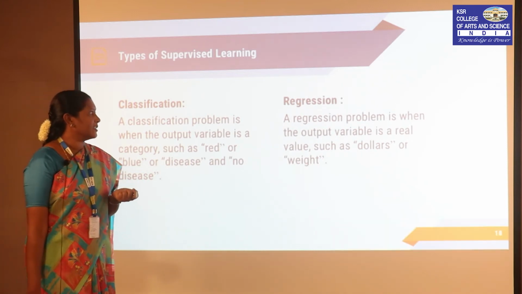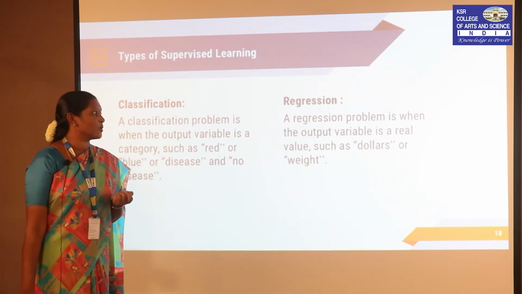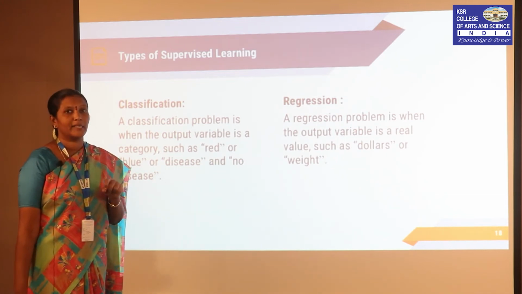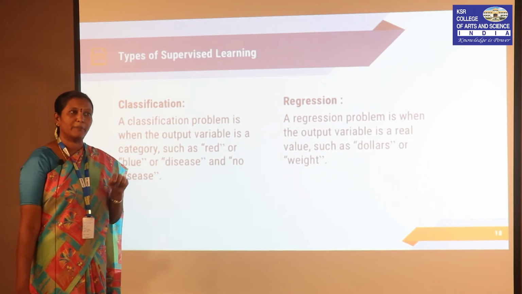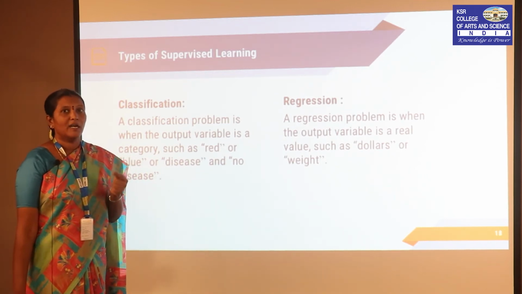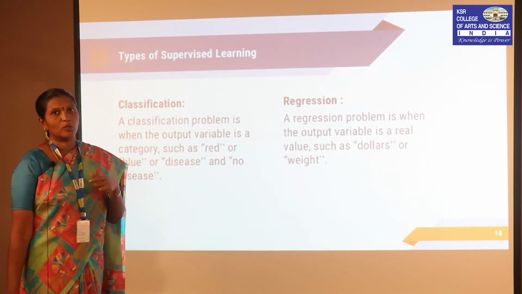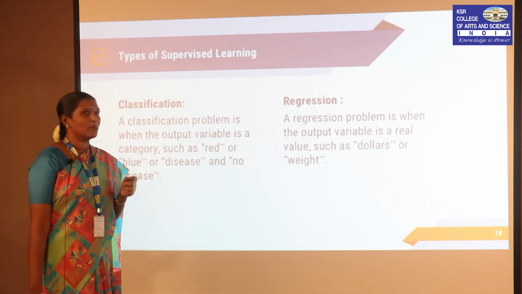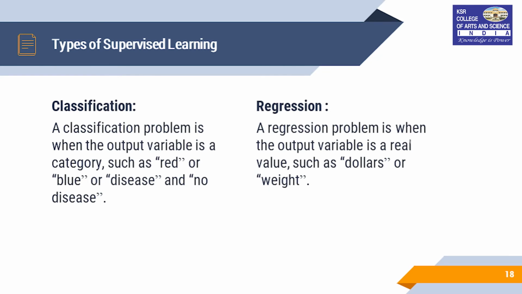And then a regression problem is purely based on real values. For example, when I provide data, say music, and I want to find out the percentage of emotion in what I am listening to, then it gives us a real value. So, those types of problems can be considered as regression, and it can be trained using supervised learning.